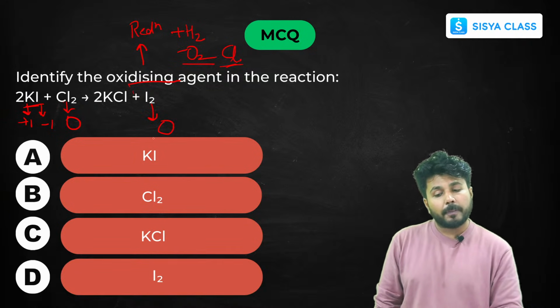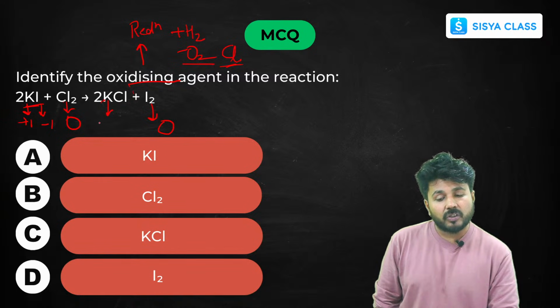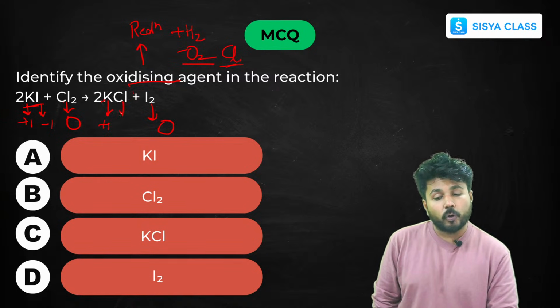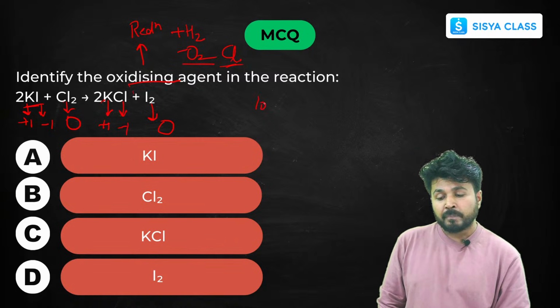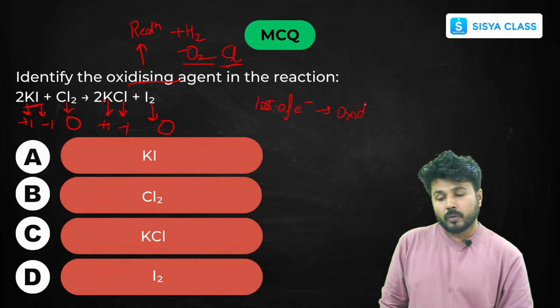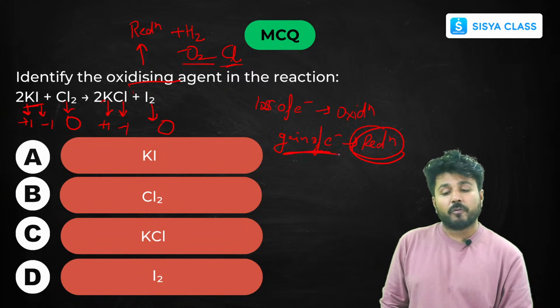For the iodine molecule also it will be 0. Again, the oxidation state of potassium is +1 and for chlorine it's -1. Now see where there is loss of electrons. As I have told you, loss of electrons means oxidation, and gain of electrons means reduction. If I have to find the oxidizing agent, I have to find reduction, so I need to find the gain of electrons.